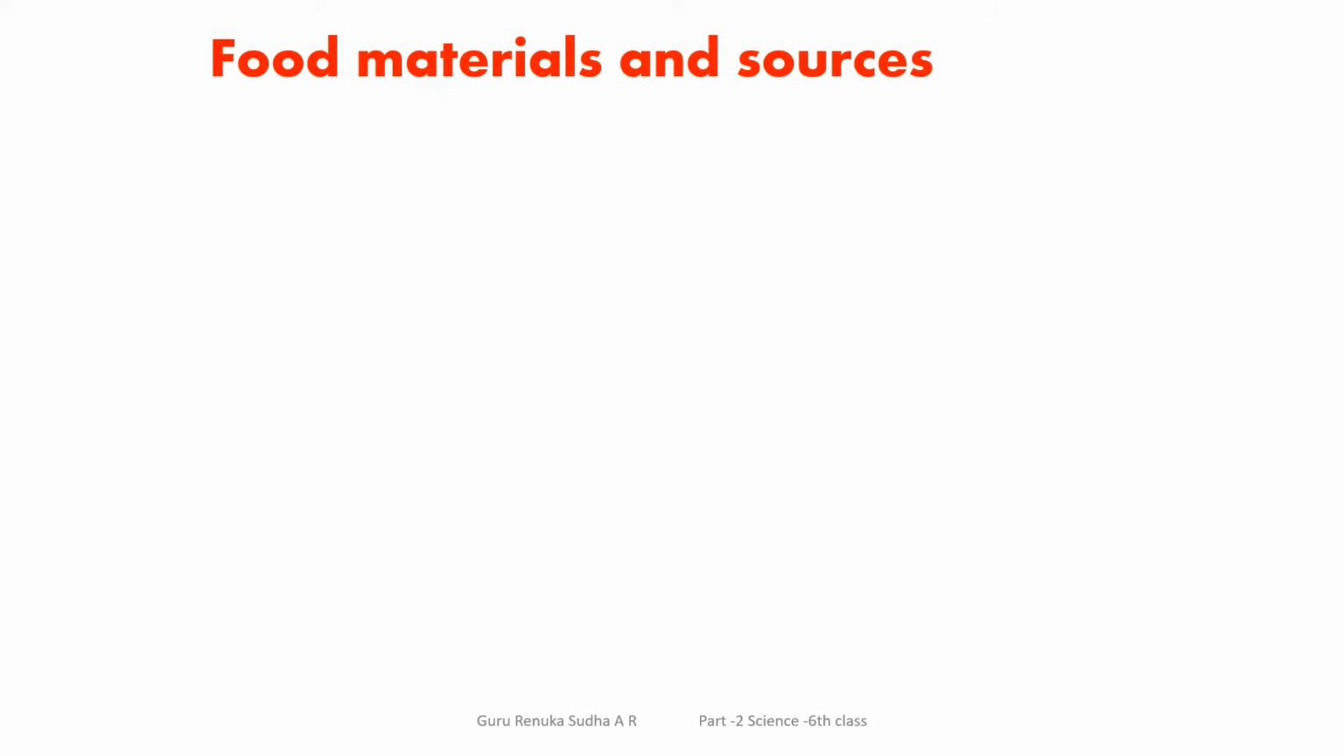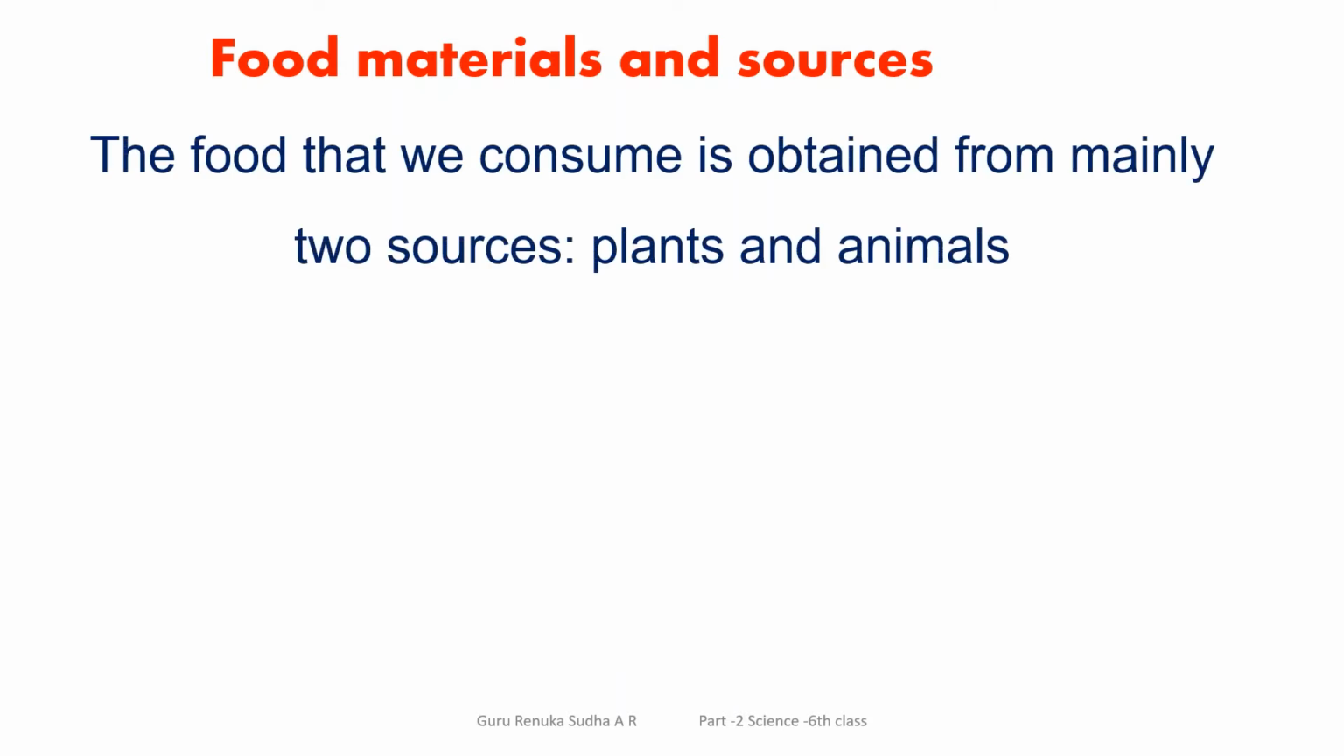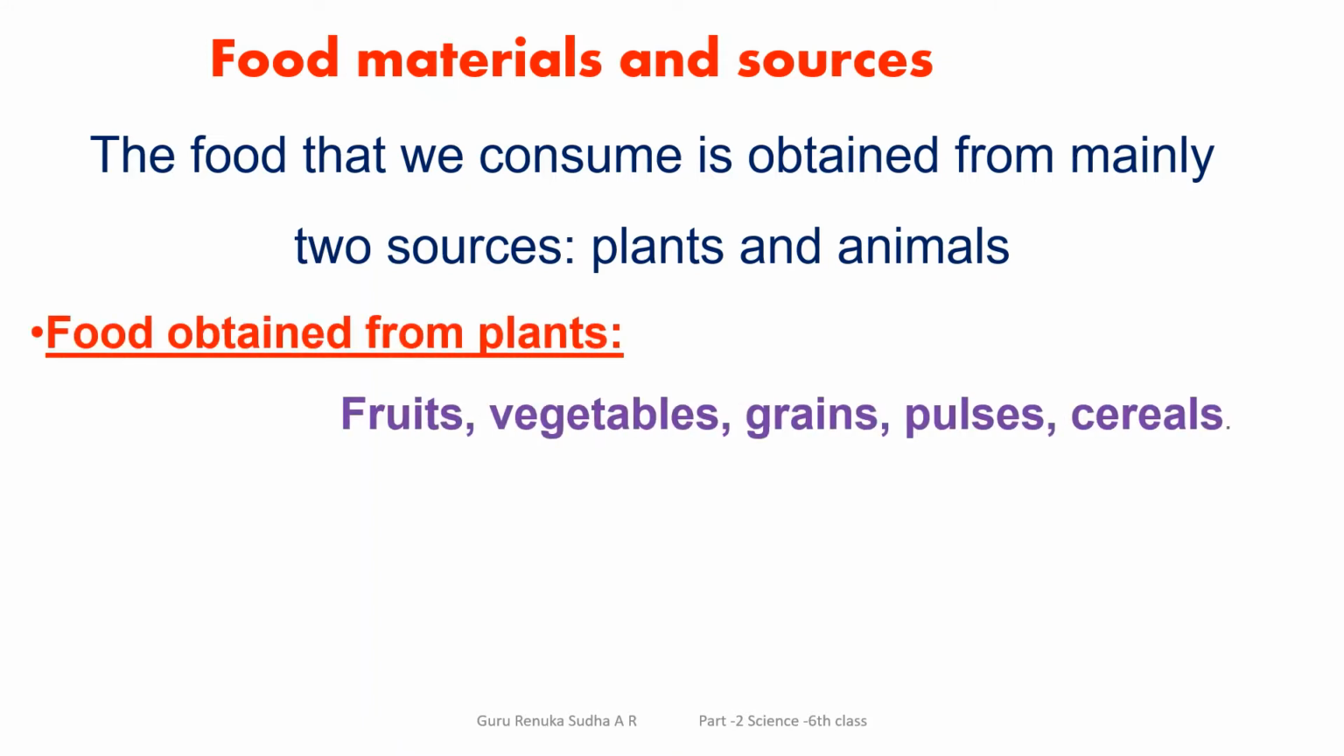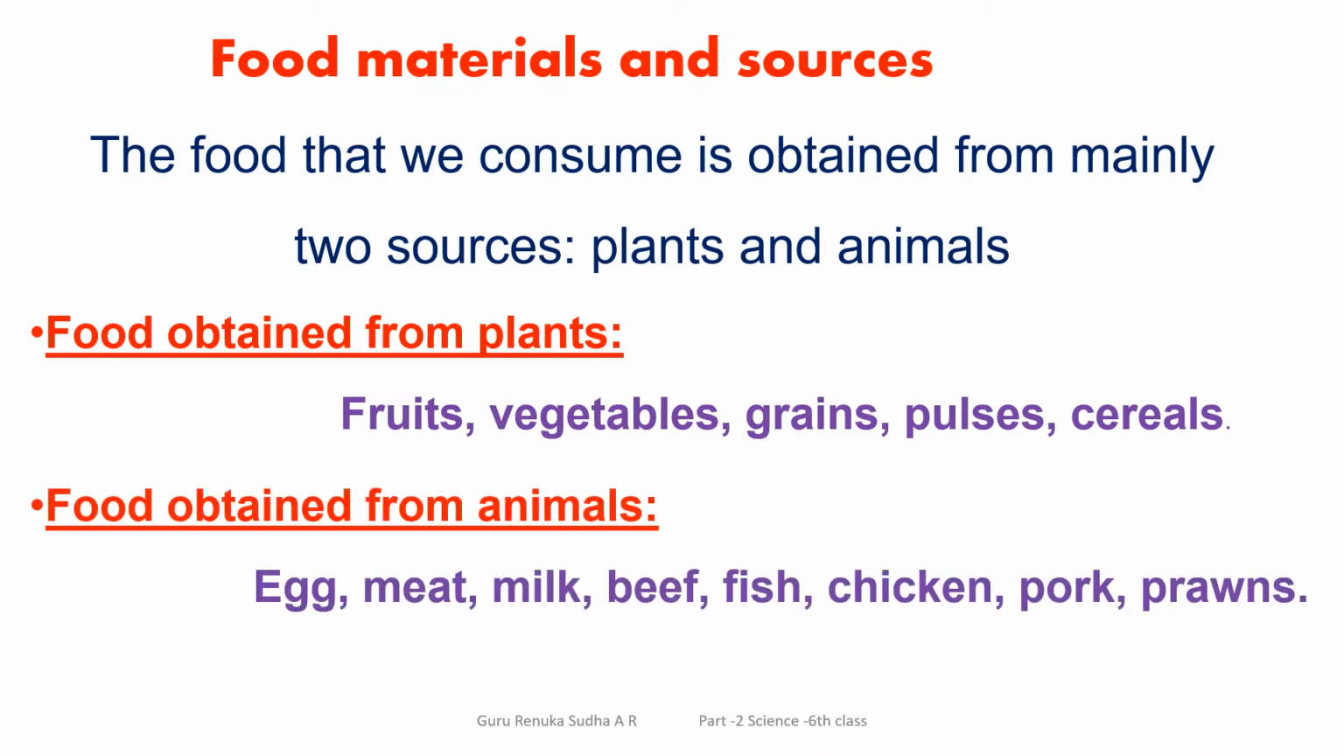Let us see that. When we consider food materials and their sources, we know that the food we consume is obtained mainly from two sources: one is plants and the other is animals. The food we get from plants are fruits, vegetables, grains, pulses, cereals. Food that is obtained from animals are egg, meat, milk, beef, fish, chicken, pork, prawns.